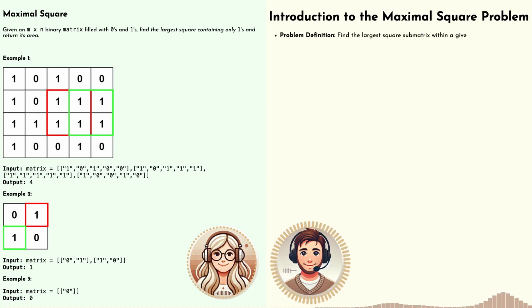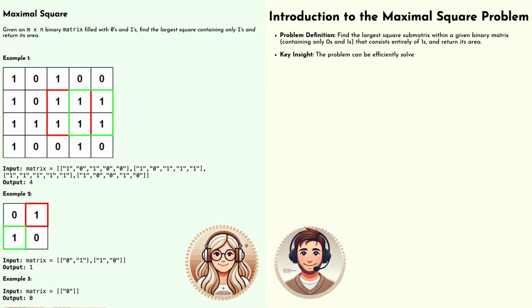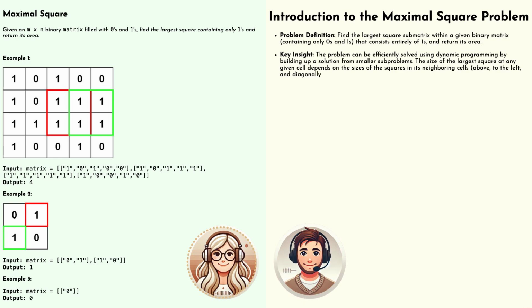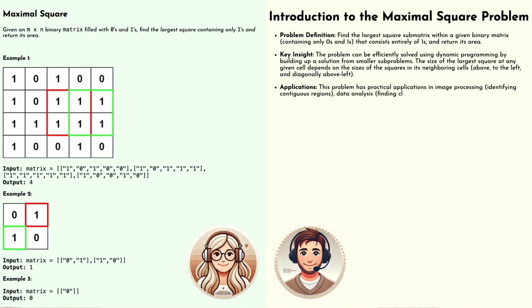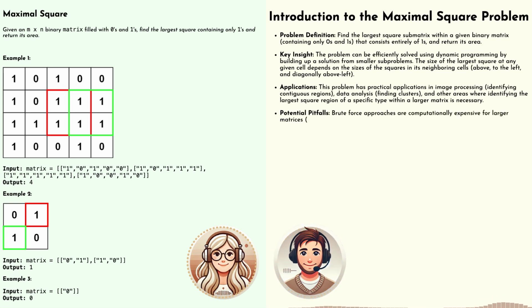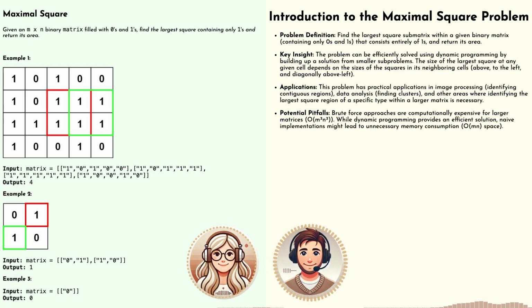Today, we're doing a deep dive on the Maximal Square problem. You can imagine you've got like a satellite image of farmland, but it's data. It's not just a pretty picture. So ones represent farmland, zeros represent everything else. And the challenge here is, how do we find the biggest possible square patch of just pure farmland in all that data?